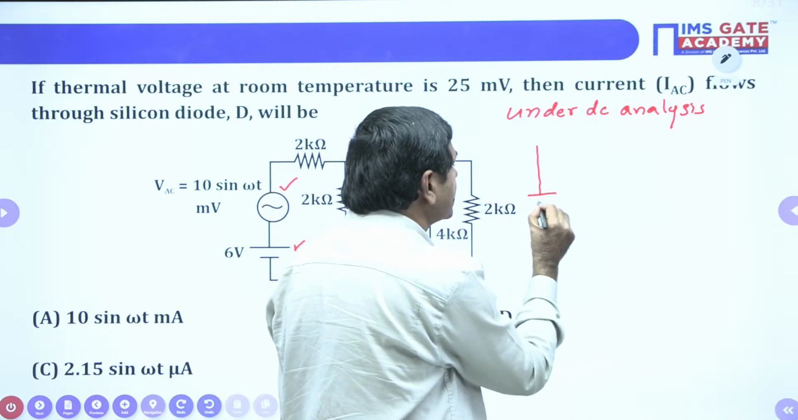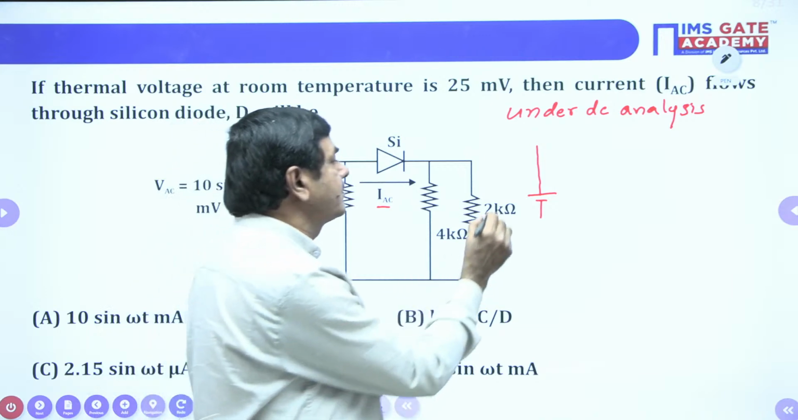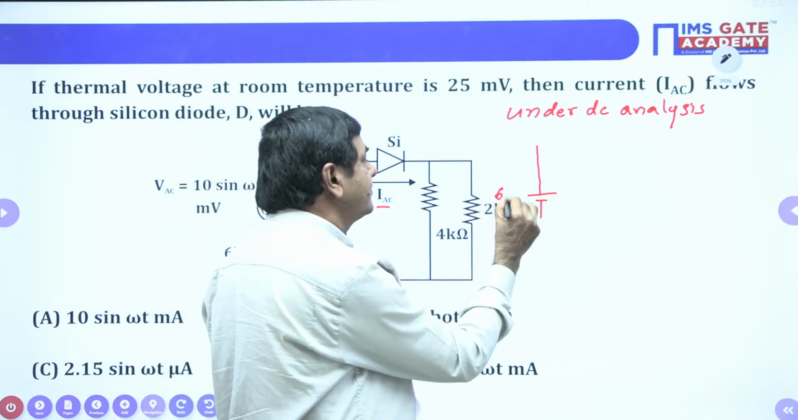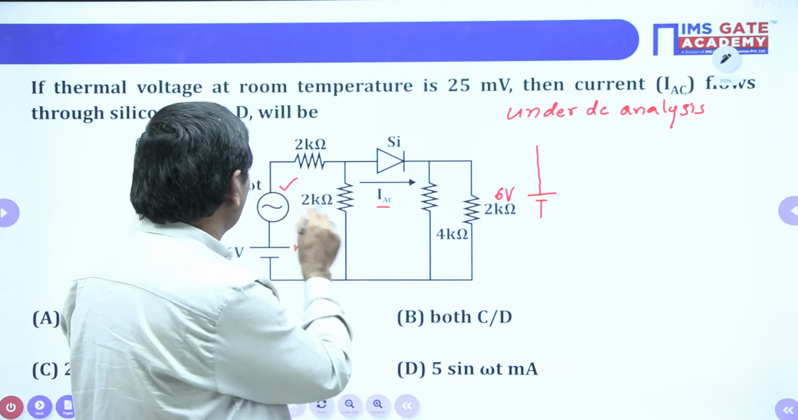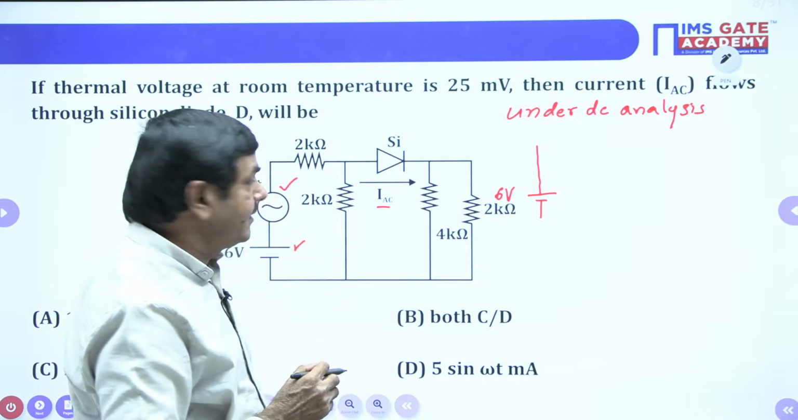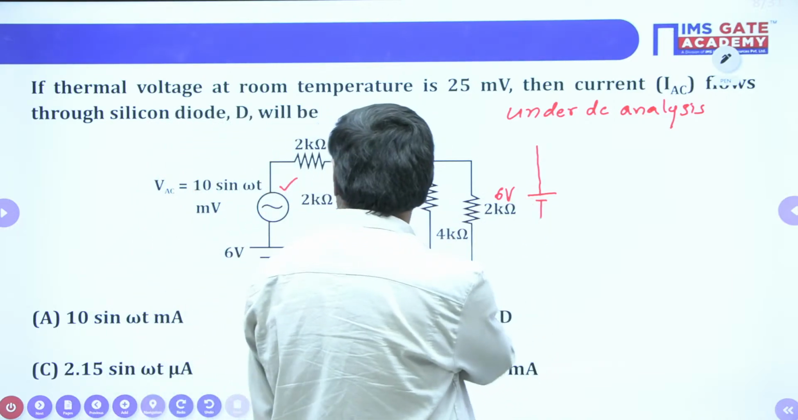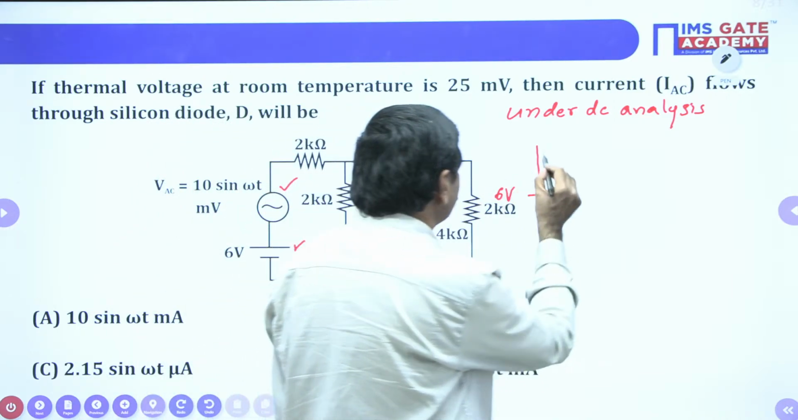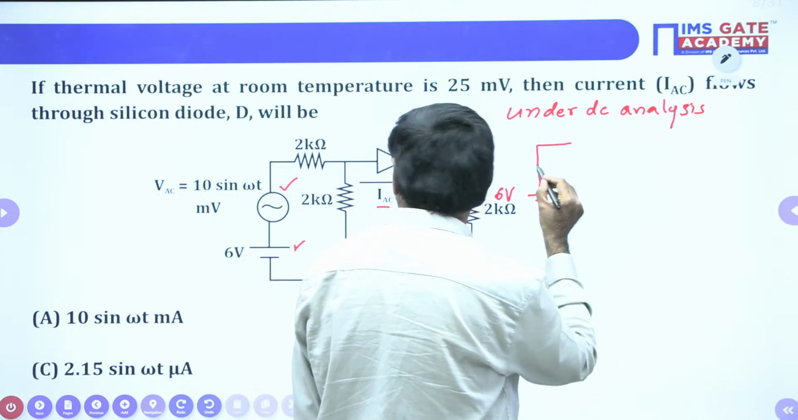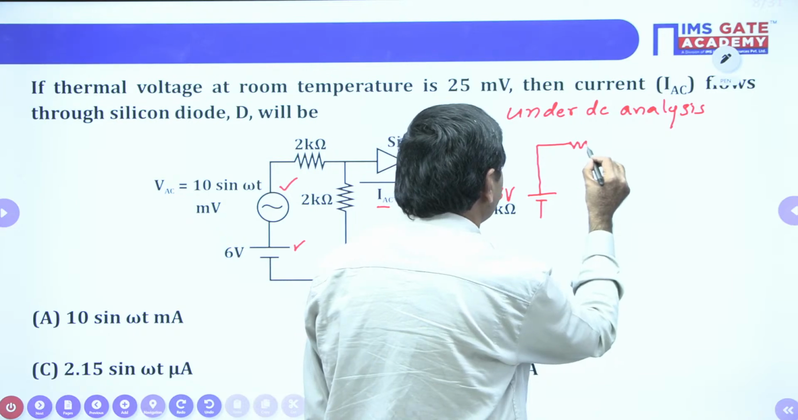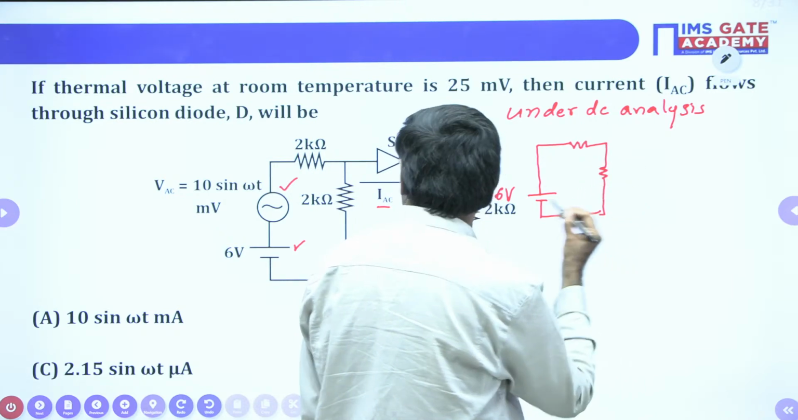There is a voltage source, which is nothing but 6 volts, connected here. Also 2 kilo ohms and 2 kilo ohms are given. This 2 kilo ohms I will connect as it is. First we can draw that network, then after I will explain how to do this.